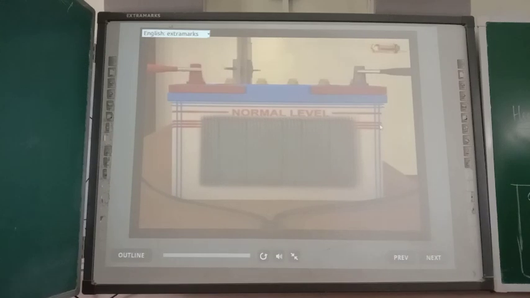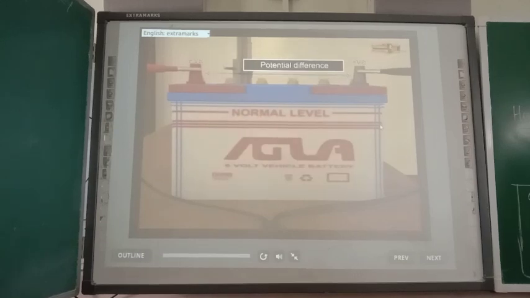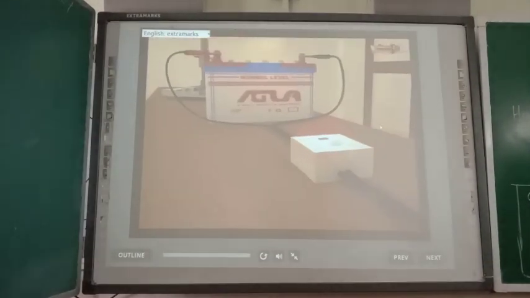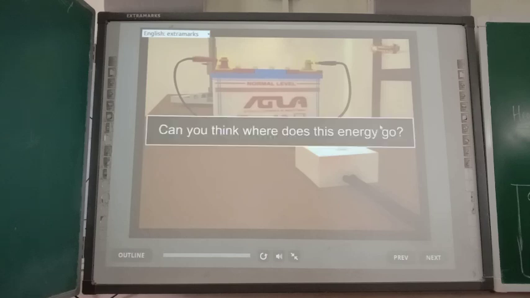The chemical reaction that goes within the battery generates the potential difference between its two terminals. This potential difference sets the electrons in motion, due to which current flows through the resistor connected to the battery. To maintain the flow of current in the circuit, the source has to keep supplying its energy.